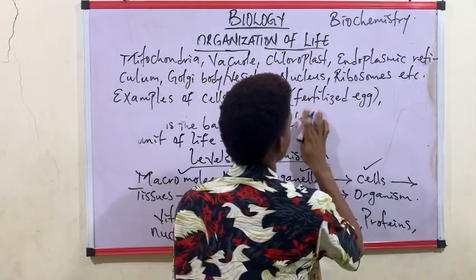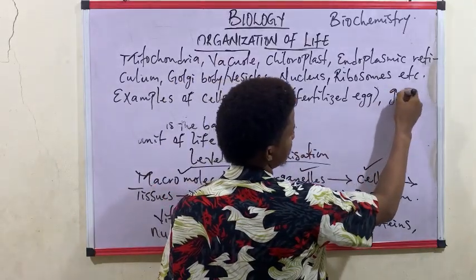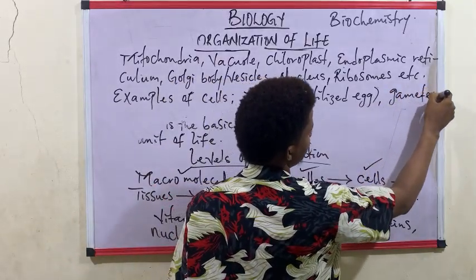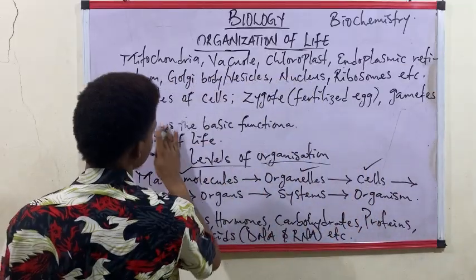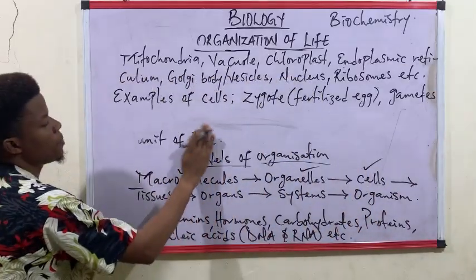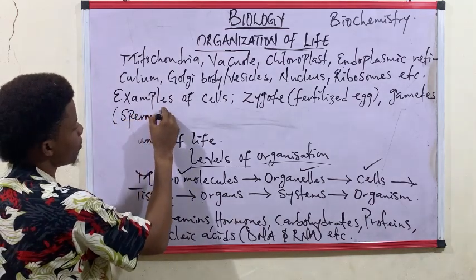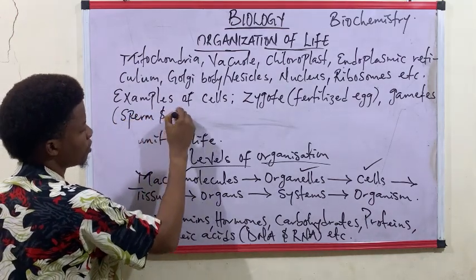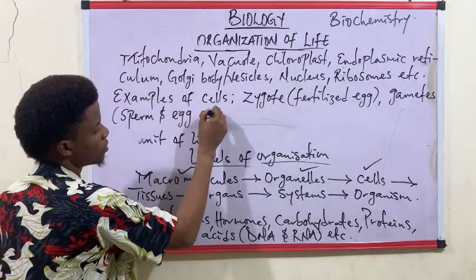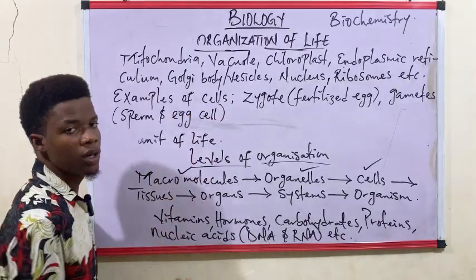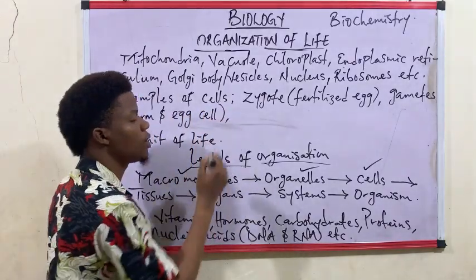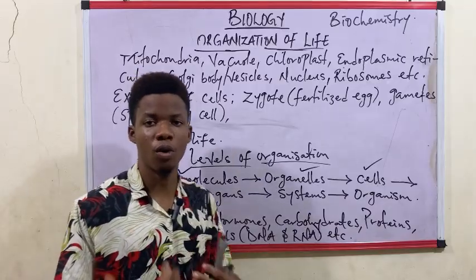The gametes, the male and female gametes, which include the sperm and egg cell, are found in the cellular level of organization.